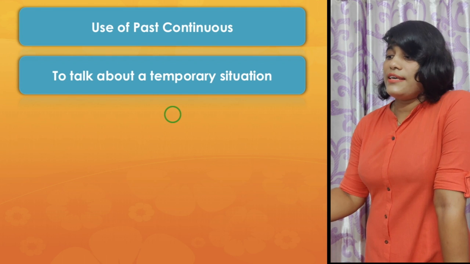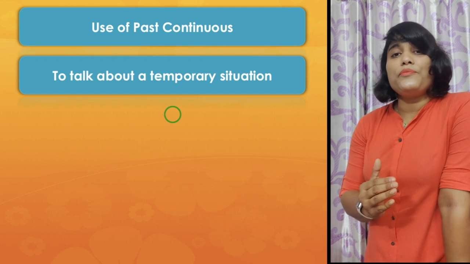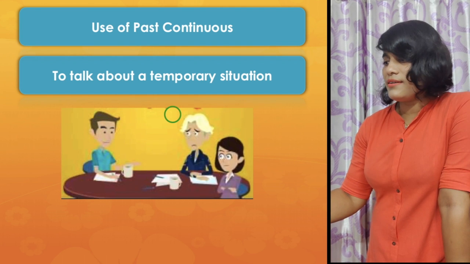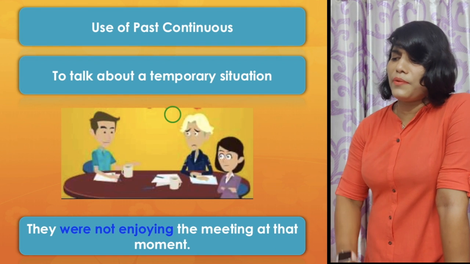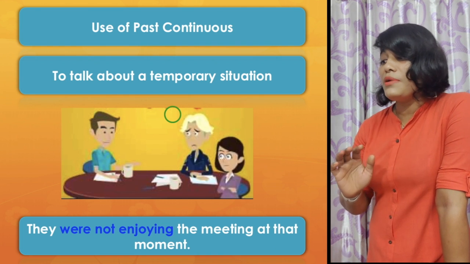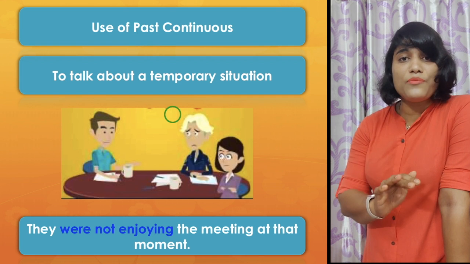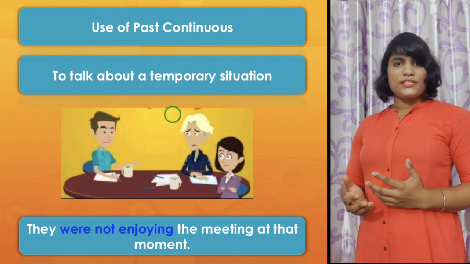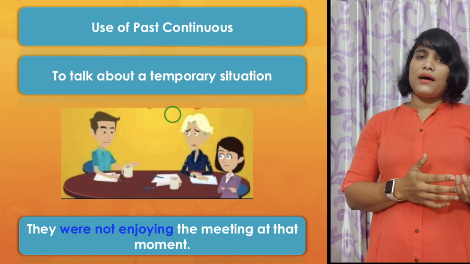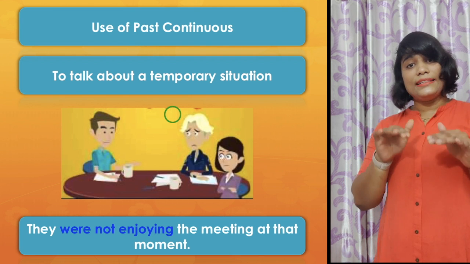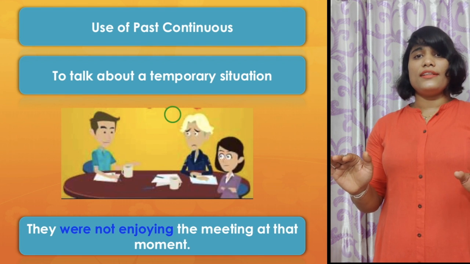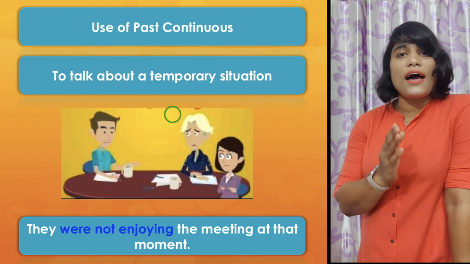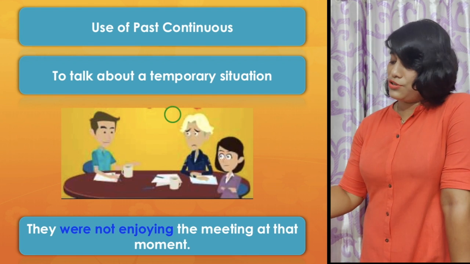Now, another thing is to talk about a temporary situation. What is that? Let's see the example so you can understand. Here you find in this example: they were not enjoying the meeting at that moment. That is, at that moment, they were not enjoying the meeting. This is a temporary situation. They may have been enjoying the meeting previously or at any time, but at that moment, they were not enjoying it. So, to talk about a temporary situation, you have to use the past continuous aspect of the verb.